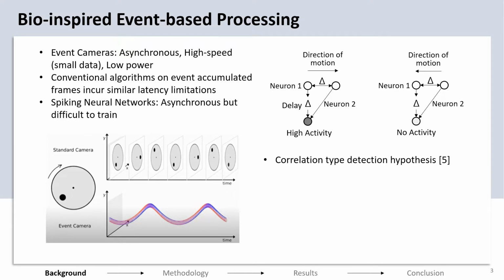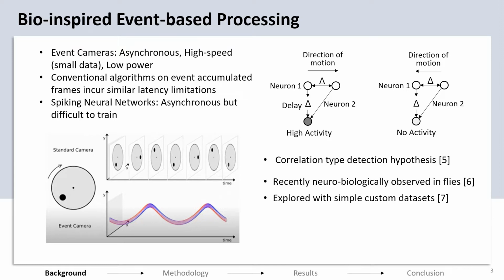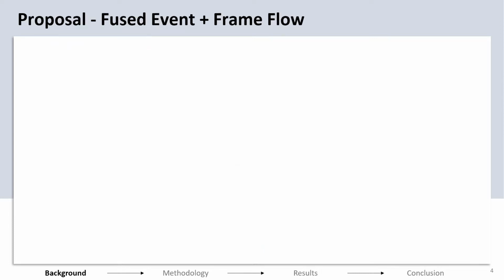Whereas if the direction of motion is opposite, then there won't be activity at the output. So this pair of neurons along with the output forms a tuned filter which is tuned to the direction of motion in this way. This was recently shown to be biologically plausible by probing the neurons in a fly brain. And this kind of model has been applied on SNNs for simple custom datasets previously. However, their accuracy is low and therefore simple datasets have been used. So event cameras and event-based pipelines provide a way for fast processing but are limited in accuracy.